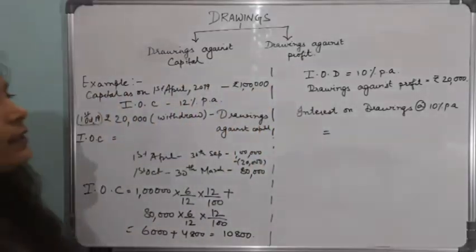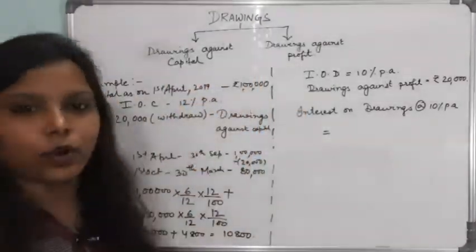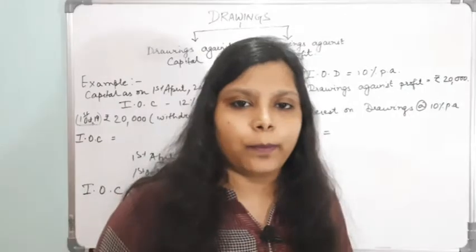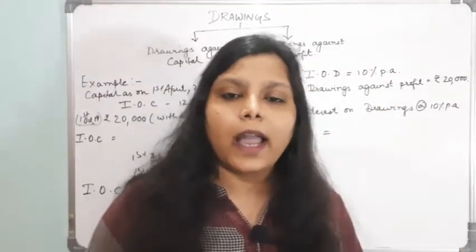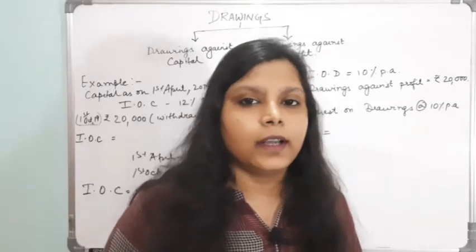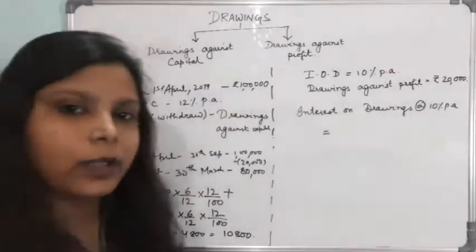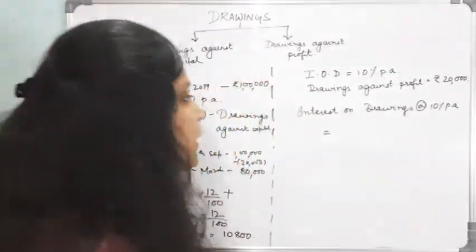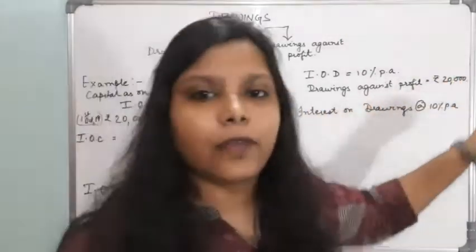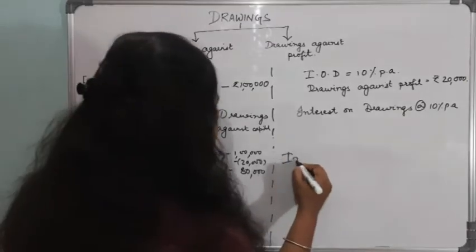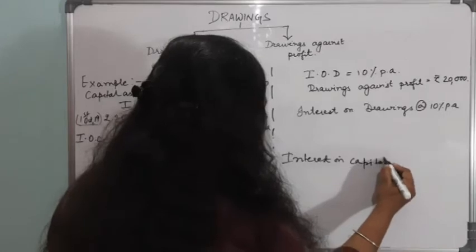But if that drawings is considered as drawings against profit, that means my capital has not been reduced. My capital is 1 lakh rupees only, and out of profit, let's say my firm made a profit of 50,000 rupees, and I have withdrawn that amount out of my profit. Then that is drawings against profit. That means my capital in the firm is still 1 lakh. So when we calculate interest on capital in the case of drawings against profit, it will be calculated on rupees 1 lakh only.